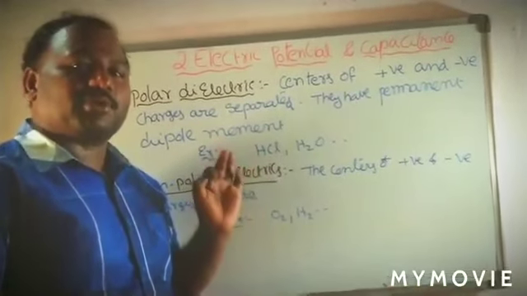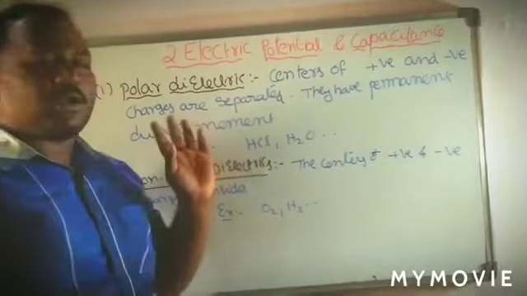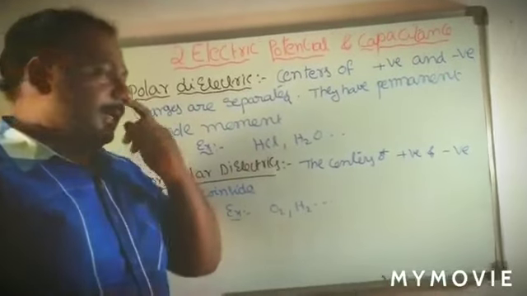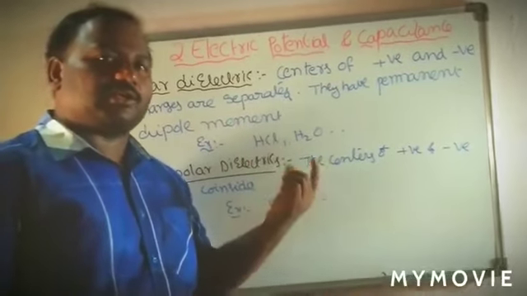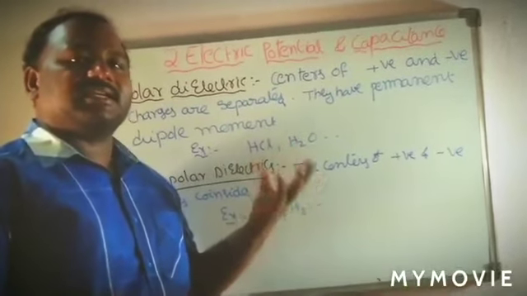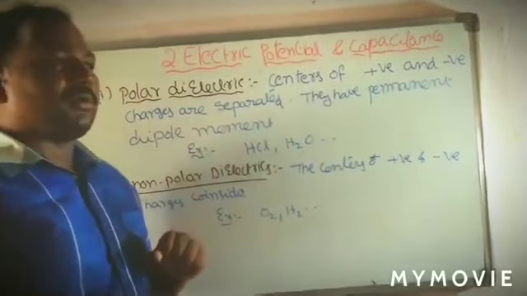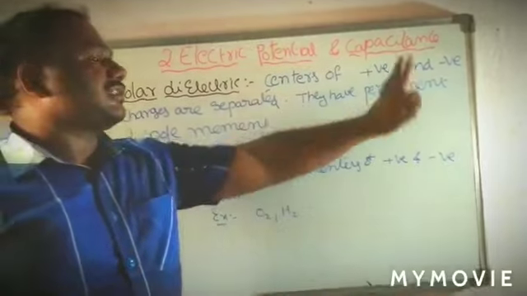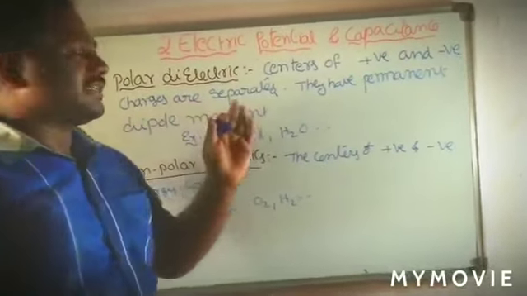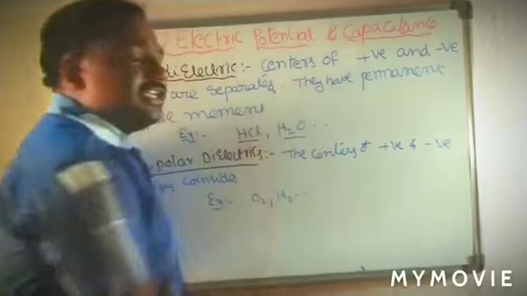They have a permanent dipole moment. We know that the charge Q times the distance between two equal and opposite charges is the dipole moment. Examples are HCl and H2O.